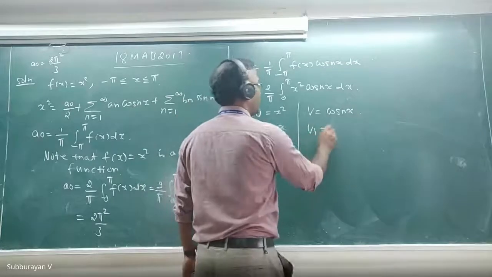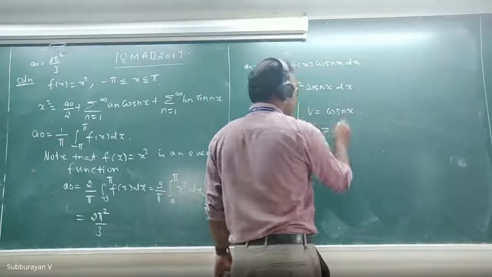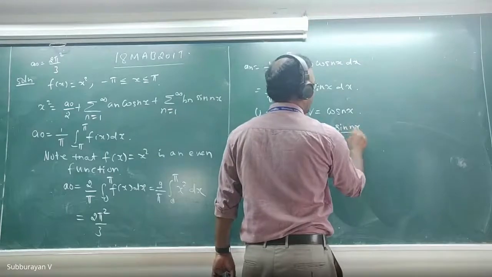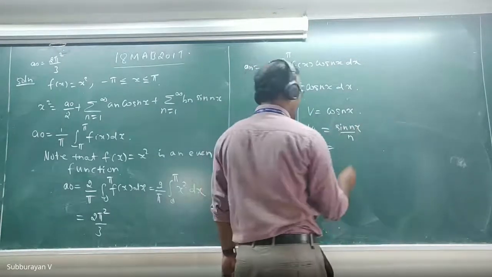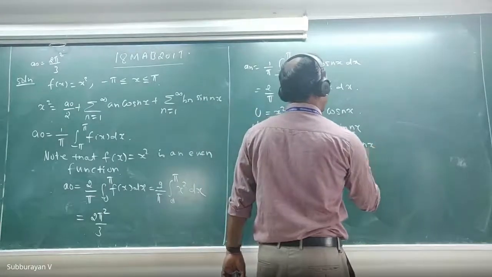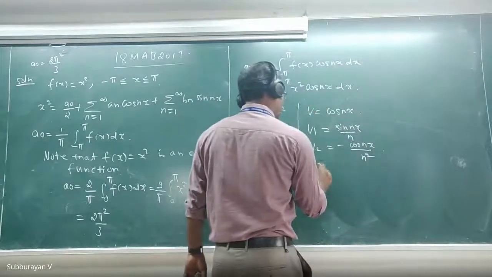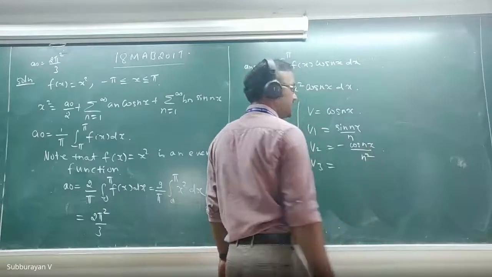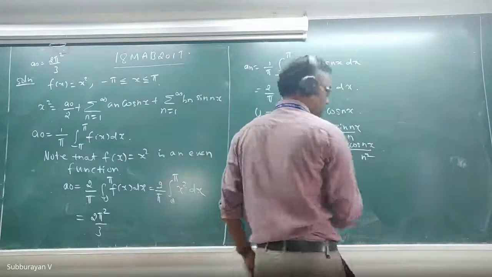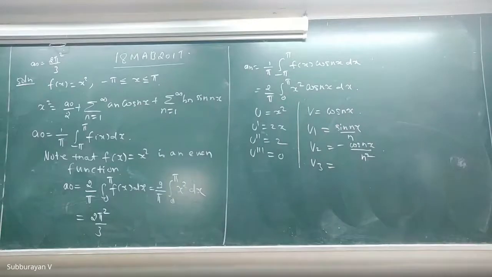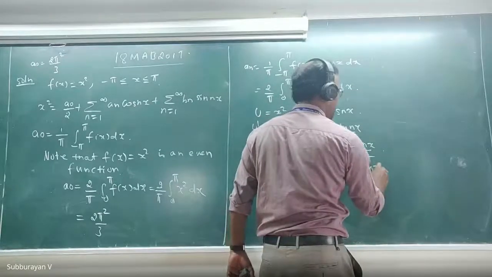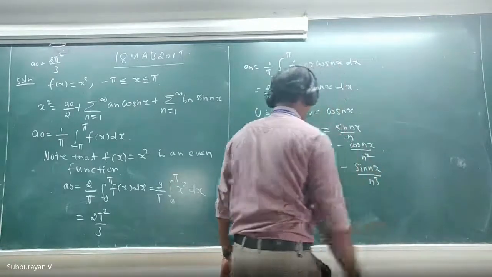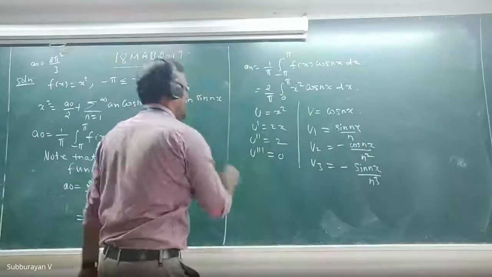Okay, and v1, which is the integration of cos nx, this is sin nx divided by n, and v2, which is the integration of sin nx divided by n, so therefore minus cos nx divided by n square, and v3, this is the integration of minus cos nx divided by n square, so therefore this is minus sin nx divided by n cube and so on. Okay, fine. Now, what is our an?